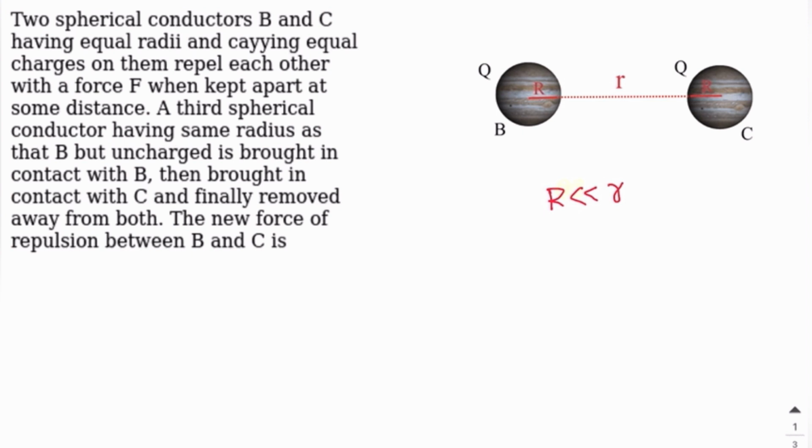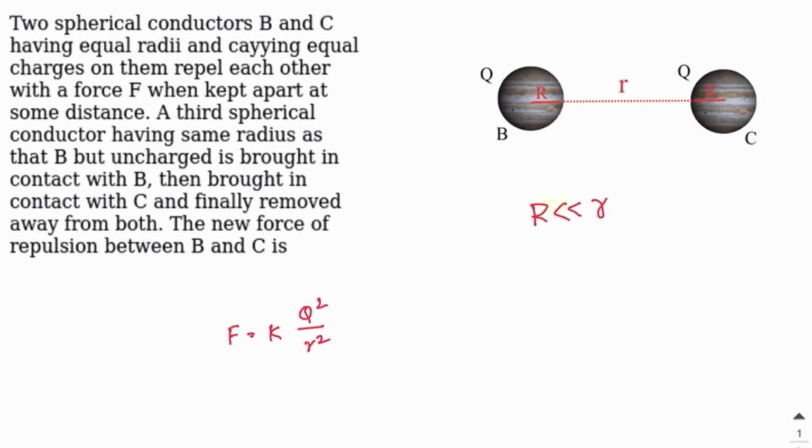Initially, the force between these conductors is given as F. According to Coulomb's law, F is equal to K into Q1 Q2 by r square. Here I am taking it directly: F is equal to K into Q square by r square, because the charge on each sphere is Q. Here K represents the Coulomb's constant, Q is the charge on each conducting sphere, and r is the distance between these two spherical conductors.